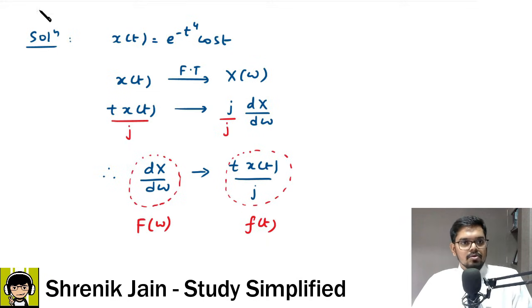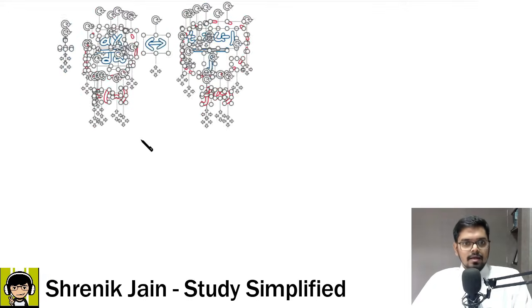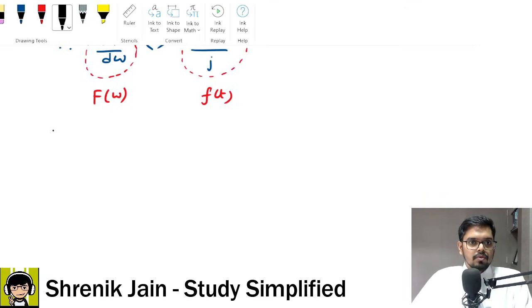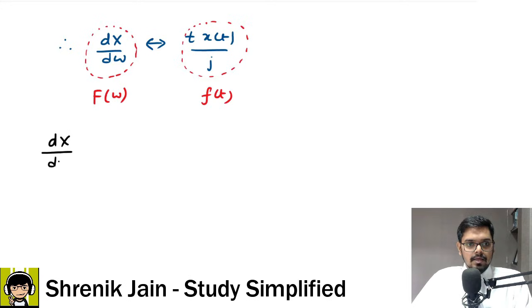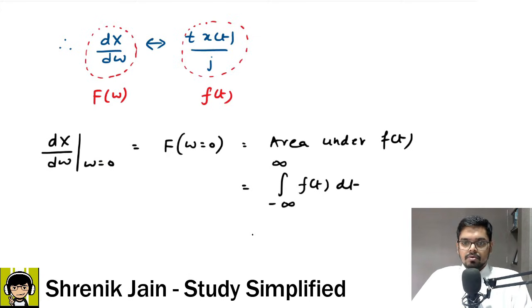So looking at this expression, as per the question, they needed dX by d omega at omega equal to 0. So as per our notation, it is capital F of omega, where omega is 0, and this is nothing but the area under the curve. Area under which curve? Area under f of t. So that is nothing but integral minus infinity to infinity f of t dt.